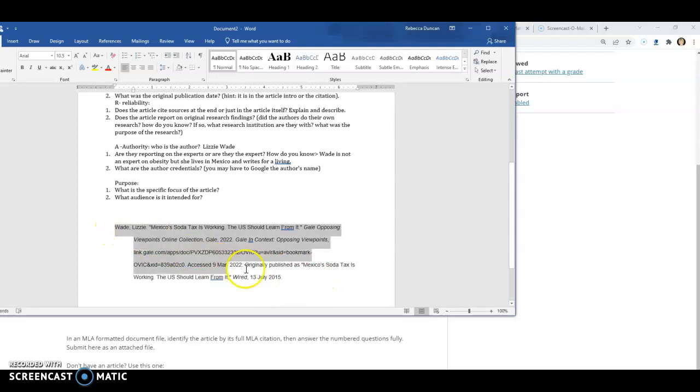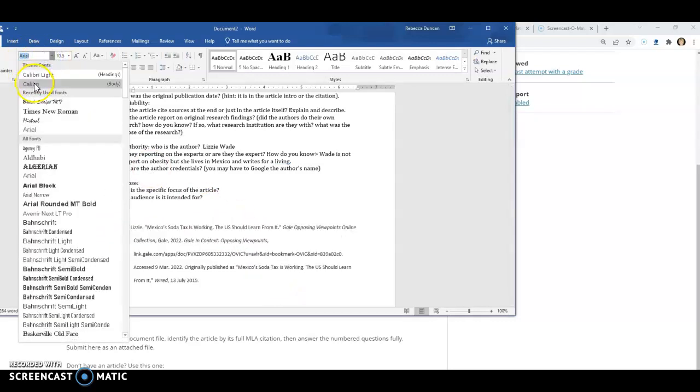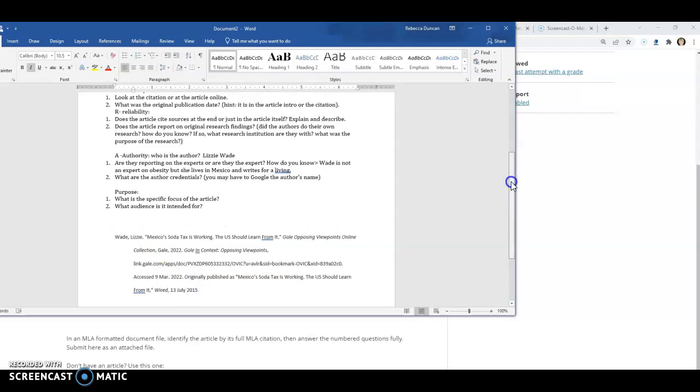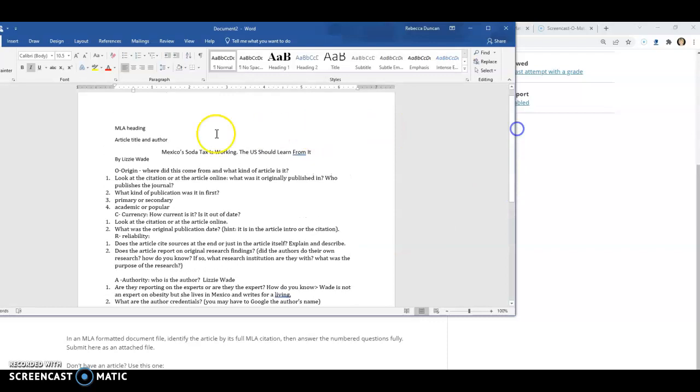correctly. Now I'm going to want that font to match my essay whenever I put it in there. Right now, this is Calibri 12 on this page, or inherit or something, but we would want to get it all matched up. But that's as far as we'll go today. That's how to get that citation, copy it, get the information from it you need, get the citation copy pasted into your thing here, and fill in the information for the assignment.